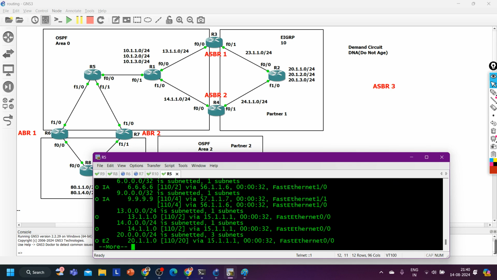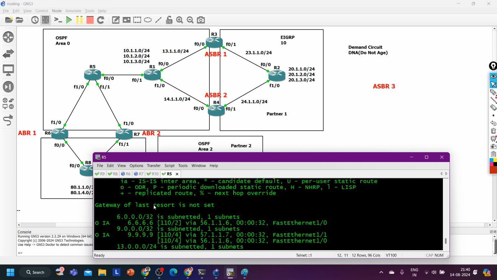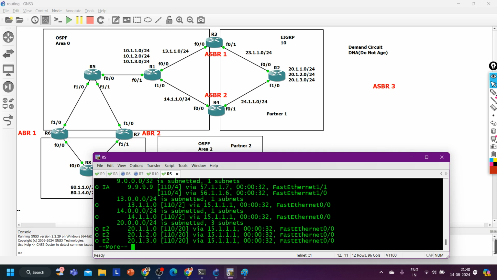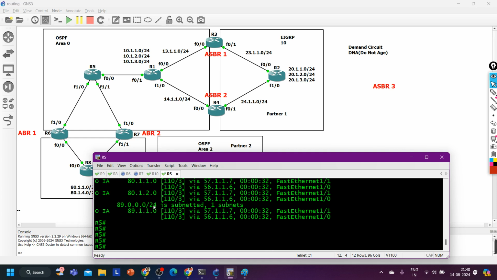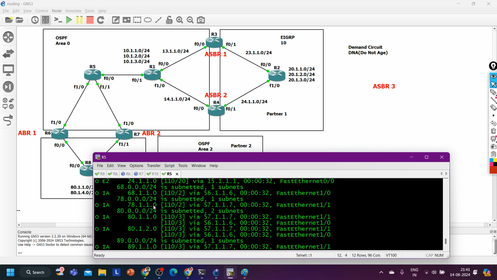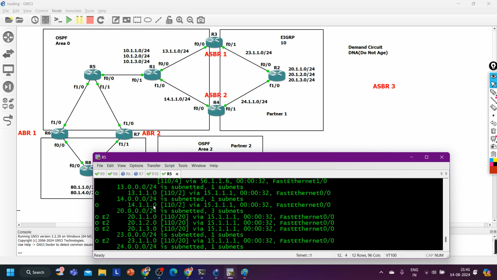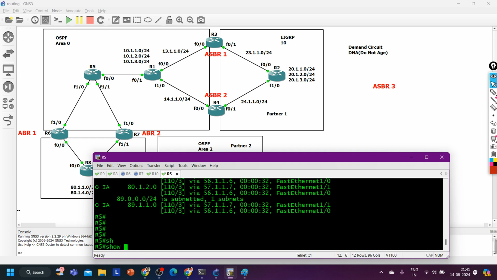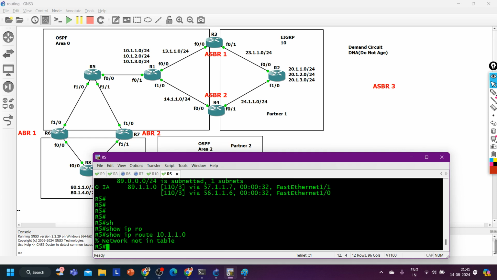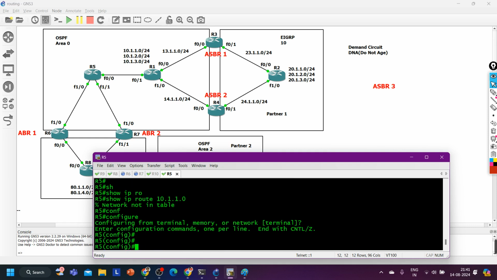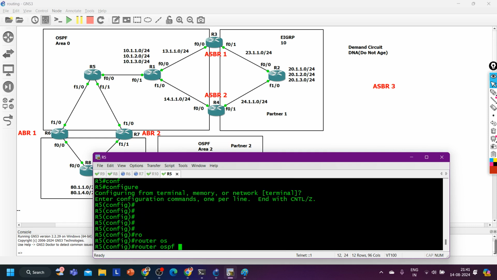Now, show IP route OSPF. Do we have 10 subnets here now? Do we have 10 subnets, guys? No, right? So show IP route 10.1.1.0. The route is not in the table. Let me remove it.